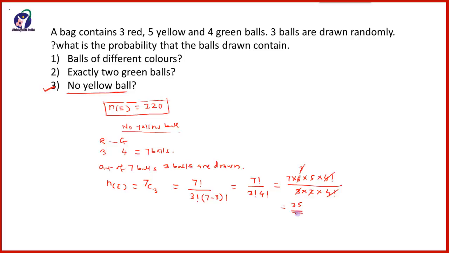So the favorable outcomes are 35, and therefore the required probability is equal to favorable outcome upon total outcome, that is 220, so which is equal to 7 by 44. So the required probability is 7 by 44.